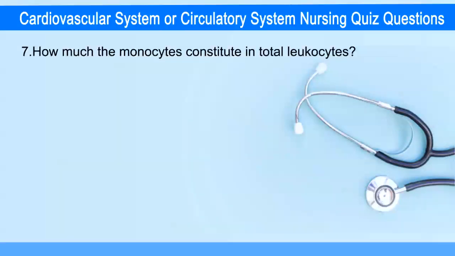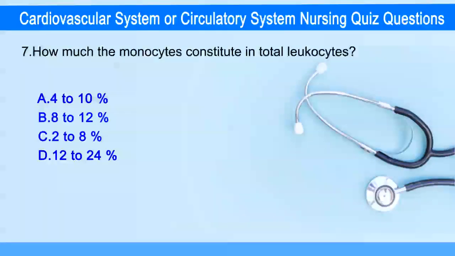Next question. How much the monocytes constitute total leukocytes? Option A, 4 to 10%. Option B, 8 to 12%. Option C, 2 to 8%. Option D, 12 to 24%.